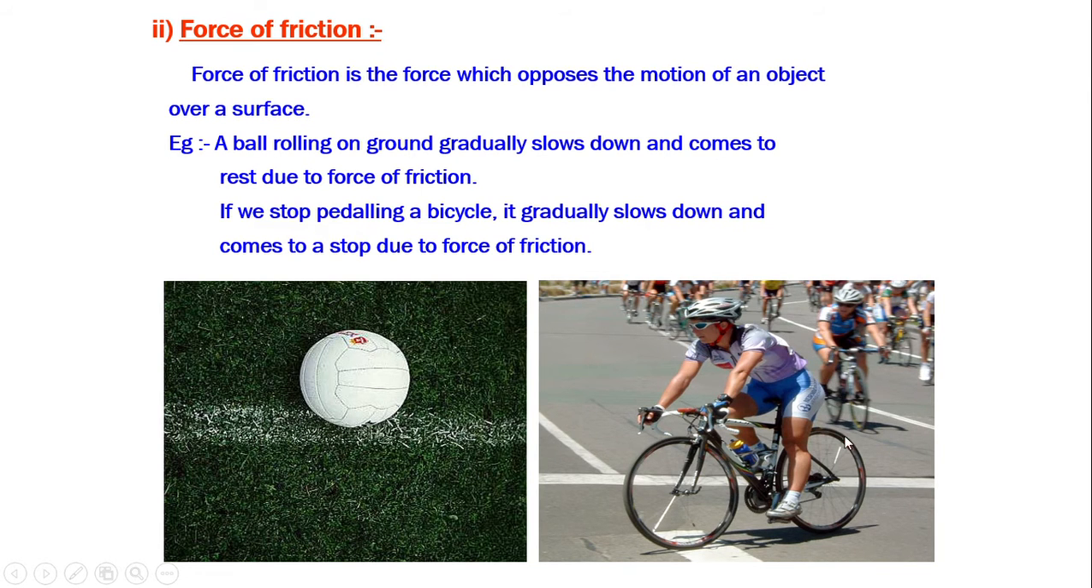So here also you are able to see a person is riding a bicycle. So if he stops the pedaling, then automatically the bicycle will stop and it will come to rest. Why? Because friction here is developing between this tire and the road, and here in the first picture the friction is developing between the ball and this particular floor here. Okay, so friction develops between two surfaces which are in contact with each other. So friction is a contact force.